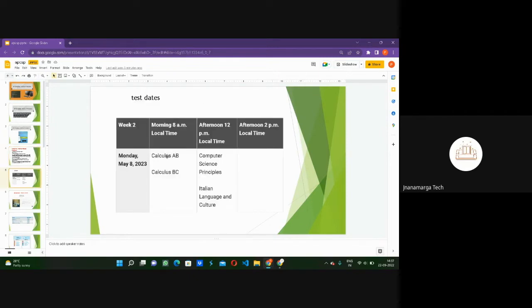So let's see the test date for your subject. The Computer Science Principles exam is on 8th May, that is Monday, 2023. That is next year in May. We are going to have our exam in the afternoon at 12 p.m. So this is the timing for the exam.